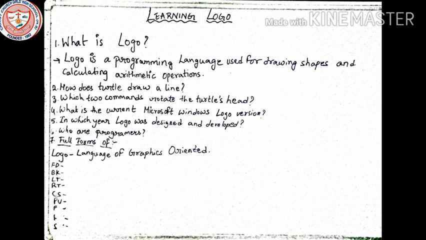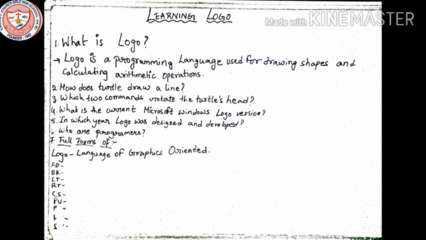Now let us do the following question answers of this chapter. Number 1, what is Logo? I am giving this answer because the proper answer is not in your book, so I am giving you the definition of Logo.